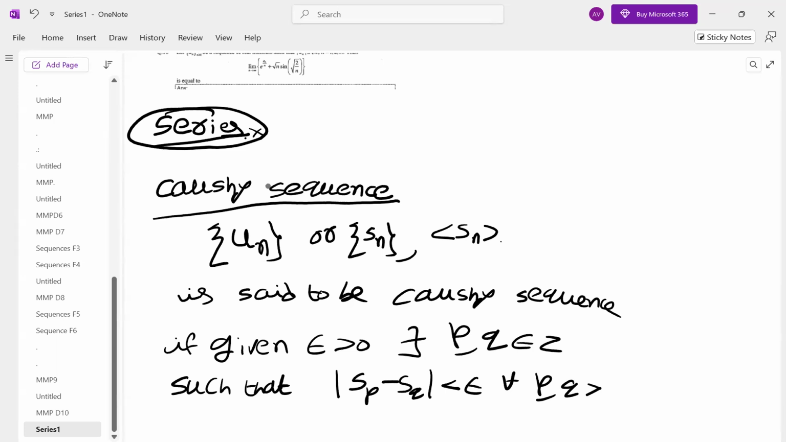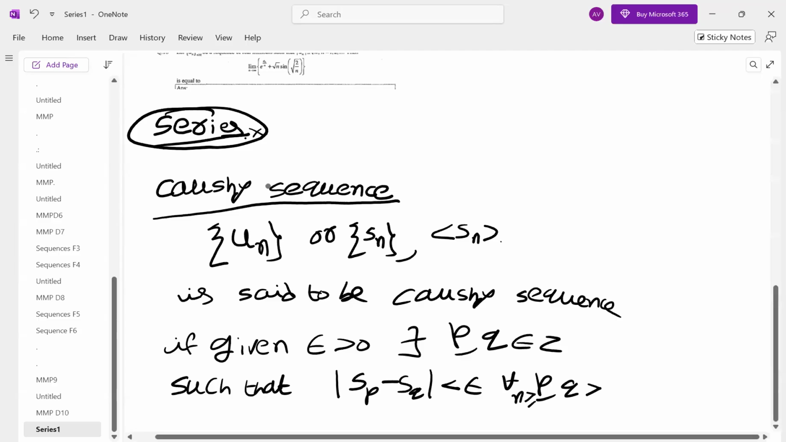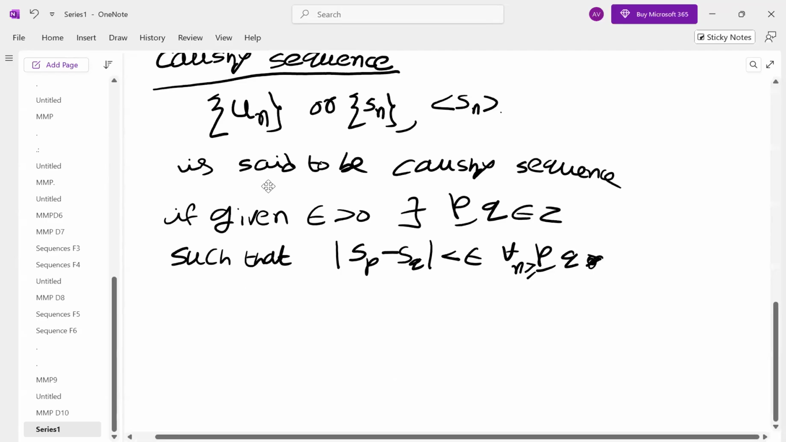So earlier we stated for all n greater than or equal to m. Now for all n greater than or equal to p, q. What is the meaning? What is the difference between a sequence and a Cauchy sequence? For a sequence, |Sn minus L| is less than epsilon for all n greater than or equal to m. M is a positive integer, in some textbooks a real number.